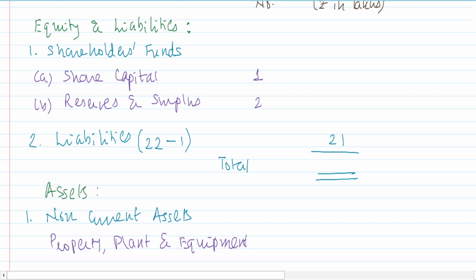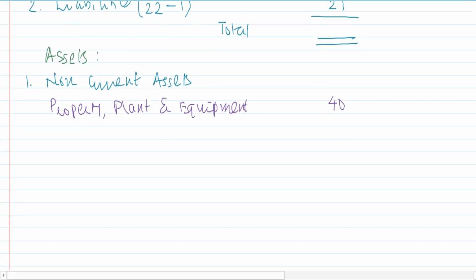Property, plant, equipment, 40. We have investments, line by line addition, 5.